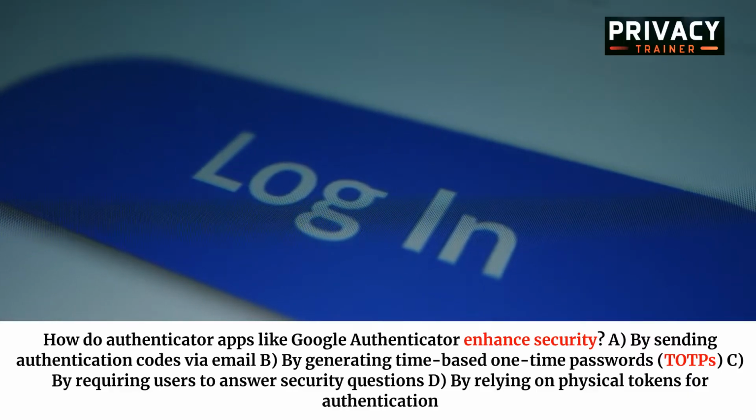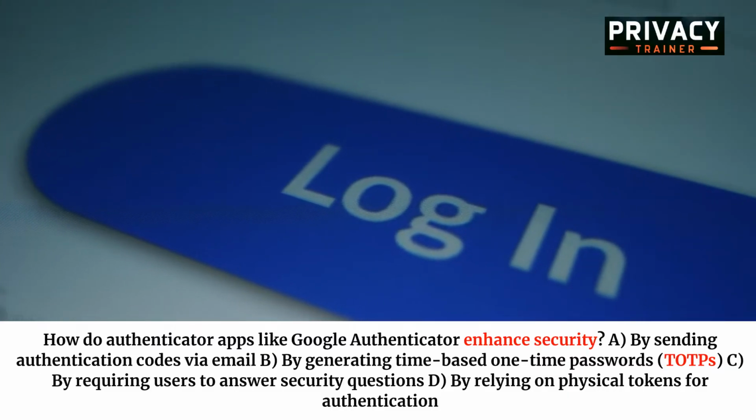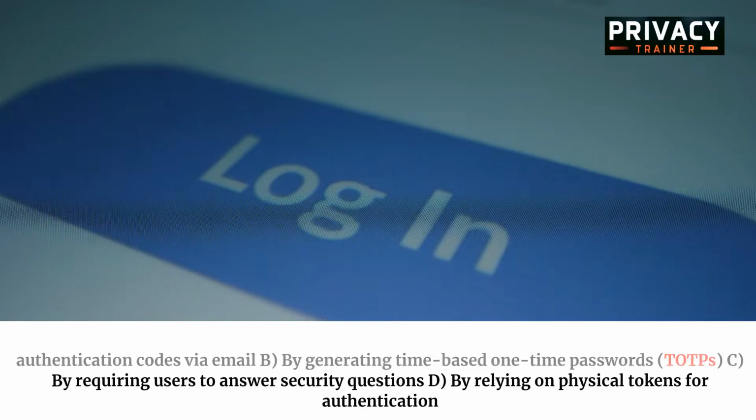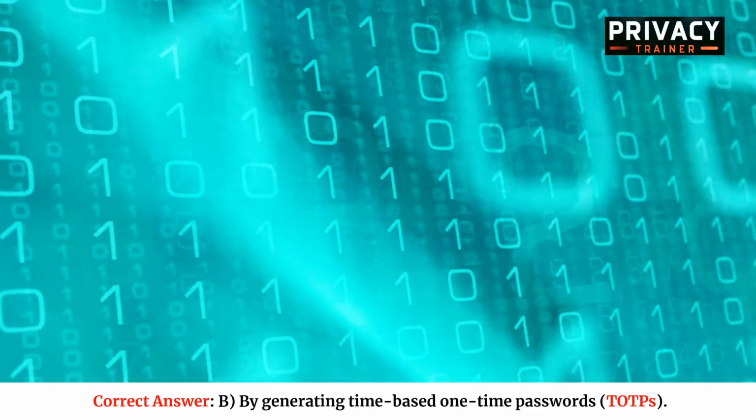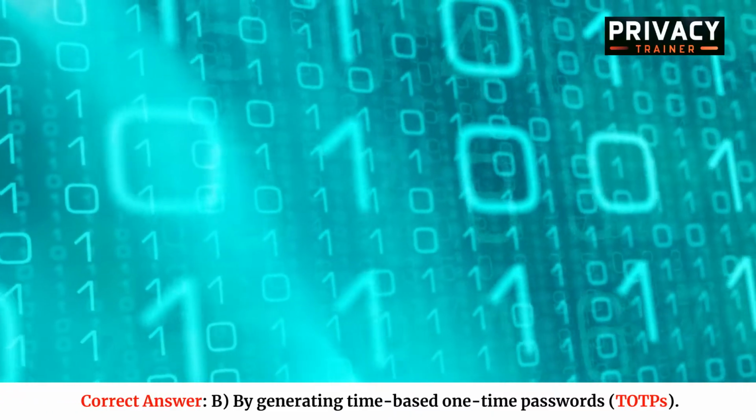How do authenticator apps like Google Authenticator enhance security? A. By sending authentication codes via email. B. By generating time-based one-time passwords, TOTPs. C. By requiring users to answer security questions. D. By relying on physical tokens for authentication. Correct answer: B. By generating time-based one-time passwords, TOTPs.